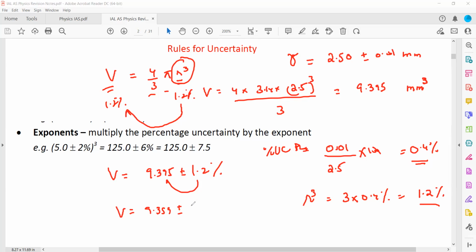It is 0.1127. Because I'm using 3 decimal places, 0.1127 becomes 0.113. And the unit is millimeter cube.